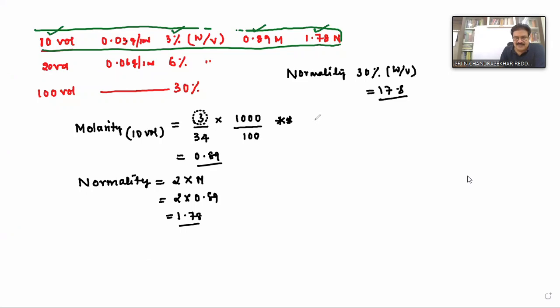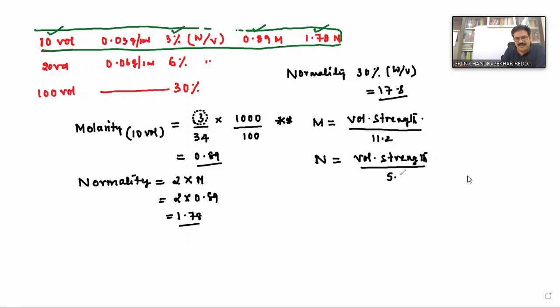Here I am giving the volume strength relation. Molarity is equal to volume strength divided by 11.2. If you know the molarity, you can calculate the volume strength, and if you know the volume strength, you can calculate the molarity. Normality is equal to volume strength divided by 5.6. These two relations are important.